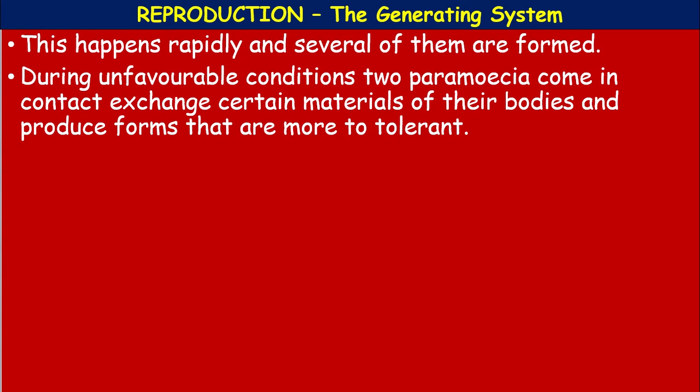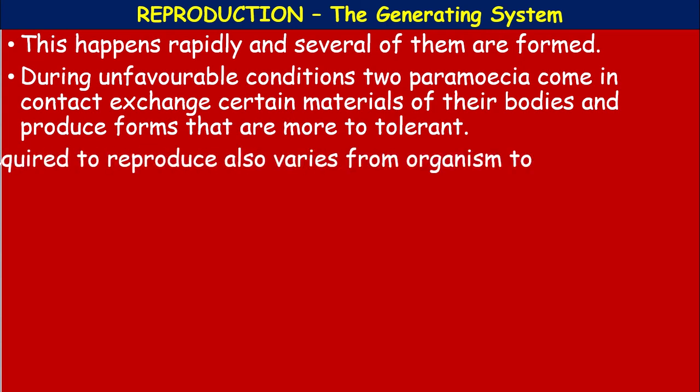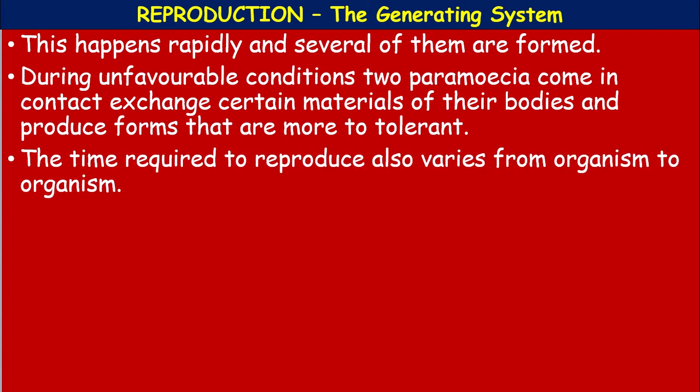During unfavorable conditions, two Paramecia come in contact, exchange certain materials of their bodies, and produce forms that are tolerant. Okay, means they can tolerate the unfavorable conditions. Later they can regain the lost vigor by binary fission.